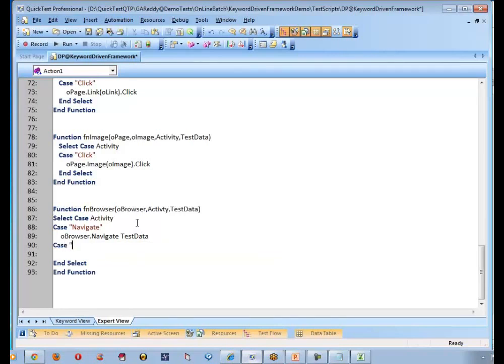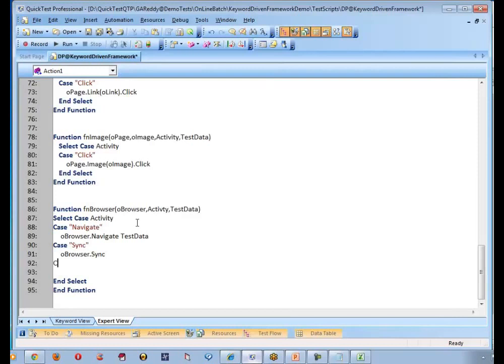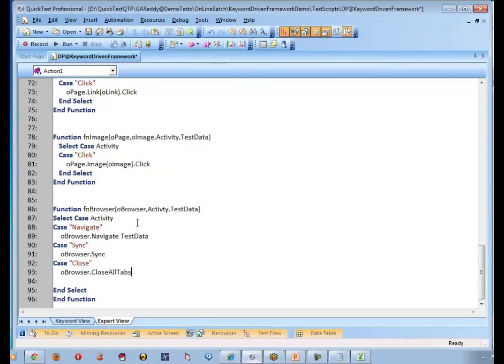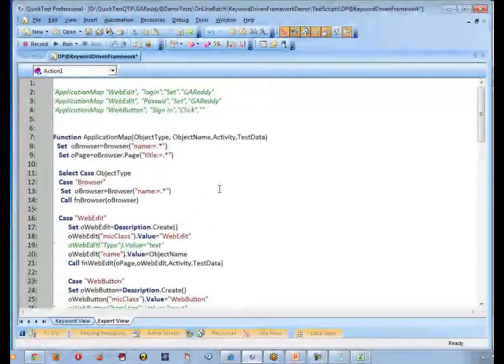And case, if it is sync, on top of browser, let me synchronize. And case, if you say close, on top of browser, close all tabs. Is it clear? Yeah. So let me also pass these 2 elements in the first function name where we are calling it here.